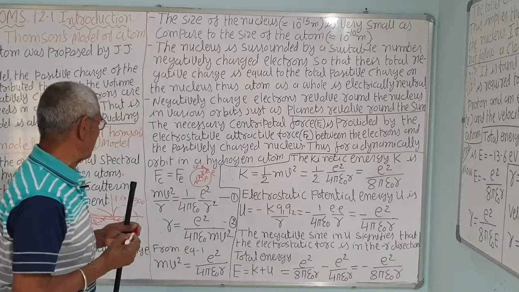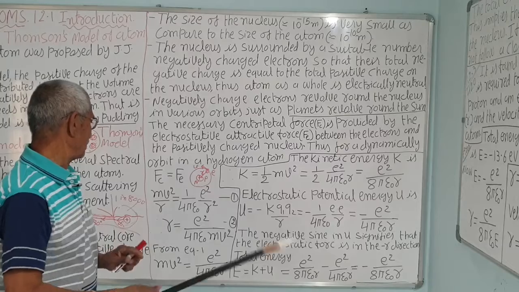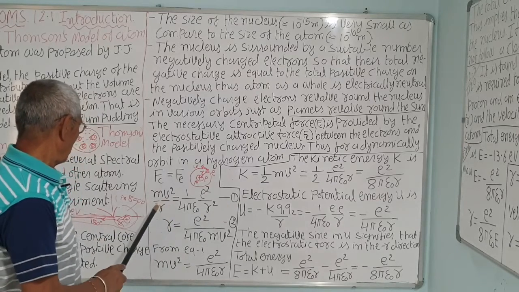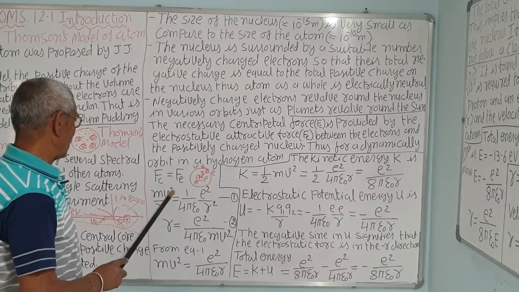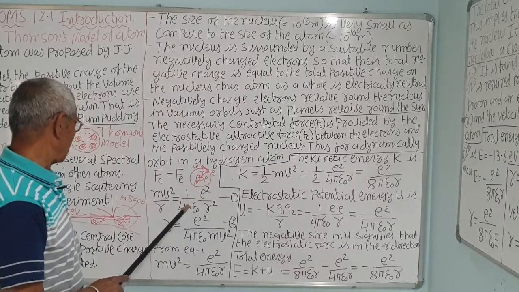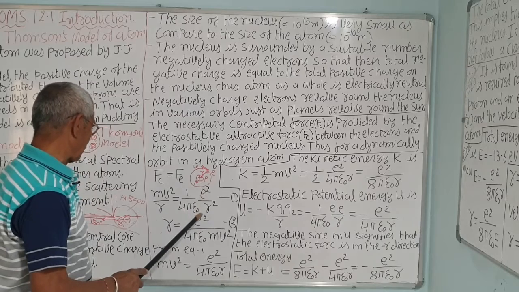The radius is 0.53 into 10 raised to minus 10 or 5.3 into 10 raised to minus 11 meter, we will see this. So, mv square upon r, where r is the radius and m is the mass of an electron, that is 9.1 into 10 raised to minus 31 kilogram, is equal to 1 upon 4 pi epsilon 0 into e square upon r square.